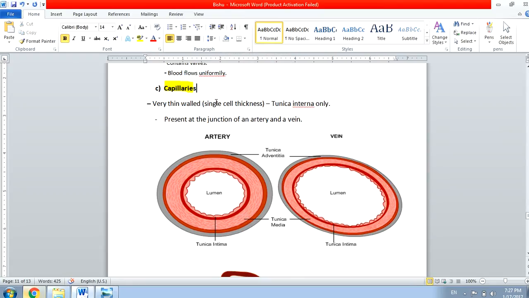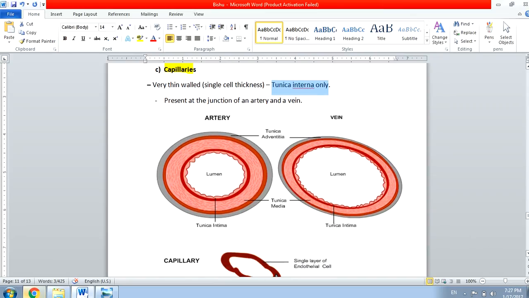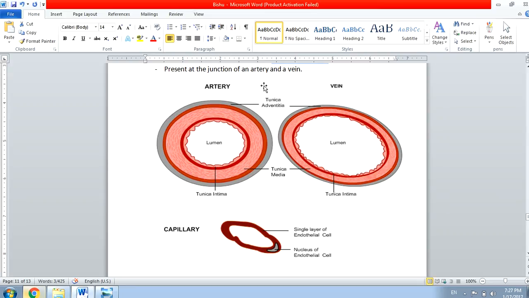Next is capillaries. The capillaries are very thin walled. Actually they are single cell thickness, and they have only one layer, that is the tunica interna layer or the endothelium layer, and the capillaries are present at the junction of artery and vein. So from artery, arteriole, and then capillaries, it comes and gives blood to the veins. You can see this capillary, it is made of a single layer of cells, that is endothelial cells, and you can see the nucleus also of the endothelial cells.